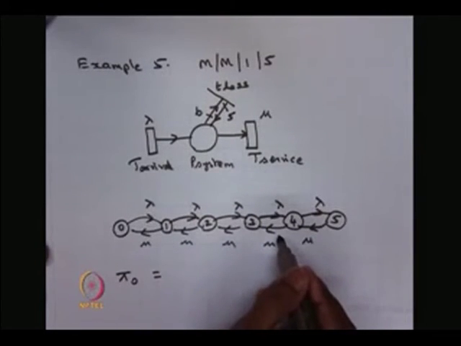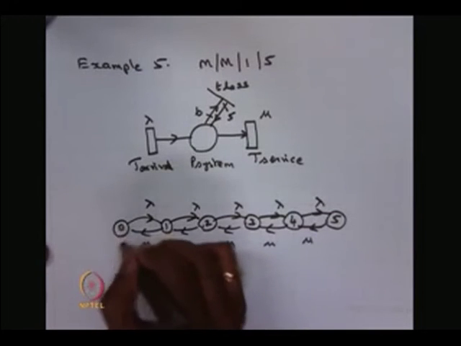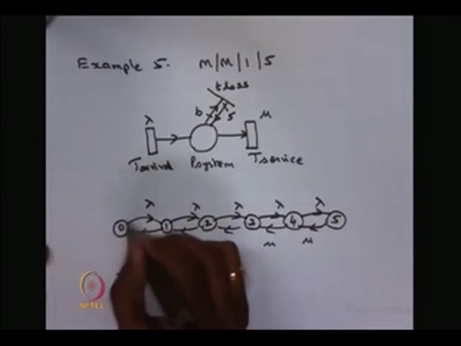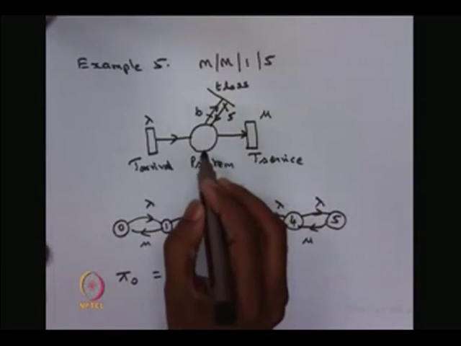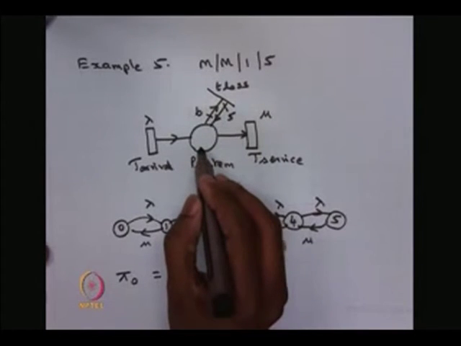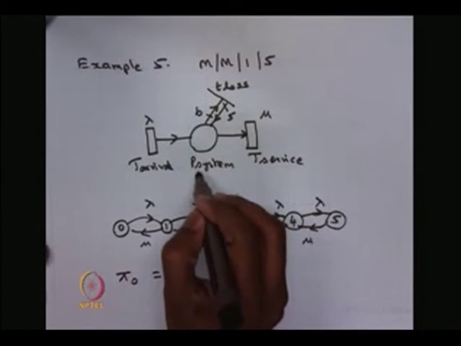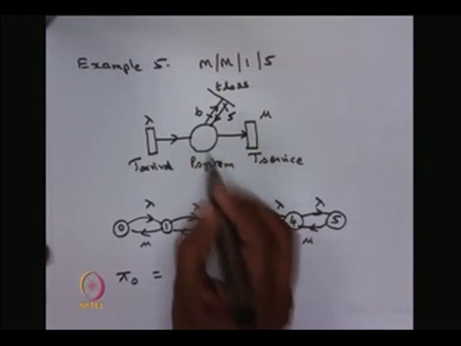In the CTMC, the probability that the system is in state 0 in steady state is the same as the probability that in steady state the place P system has no tokens.